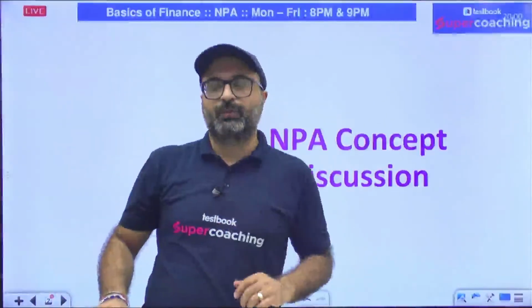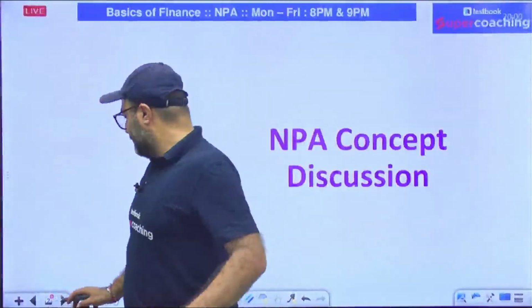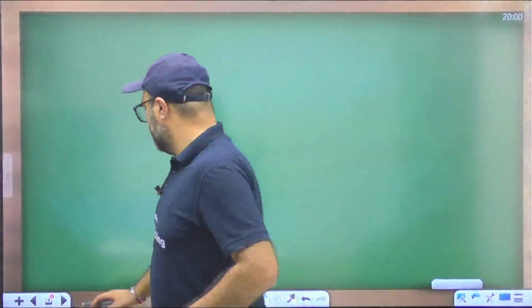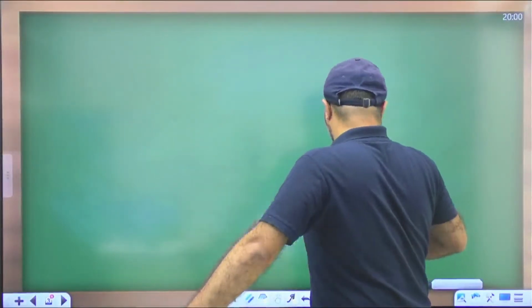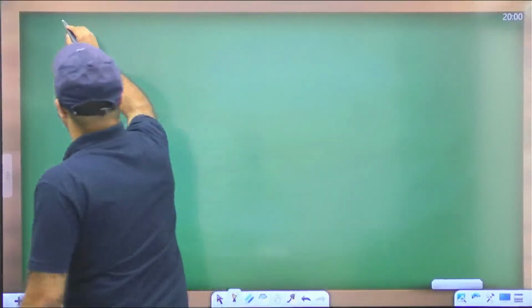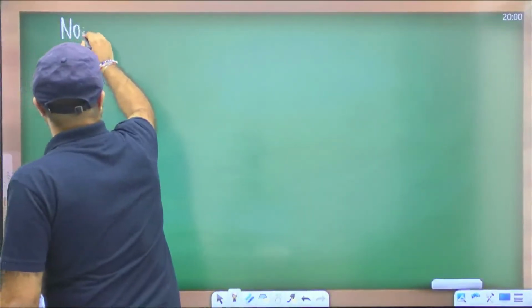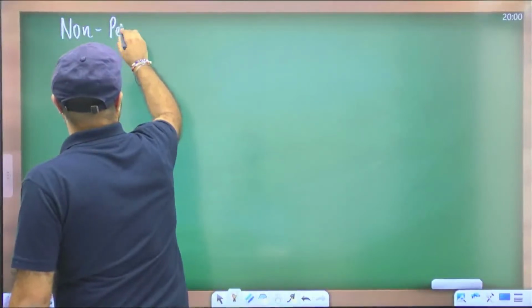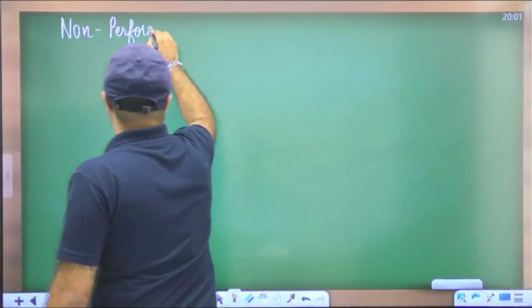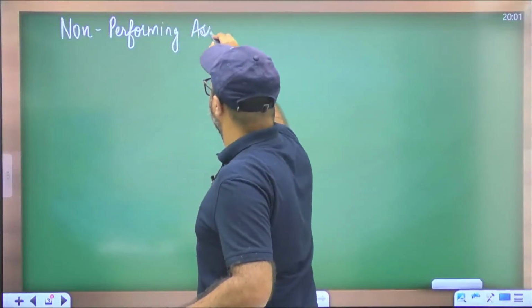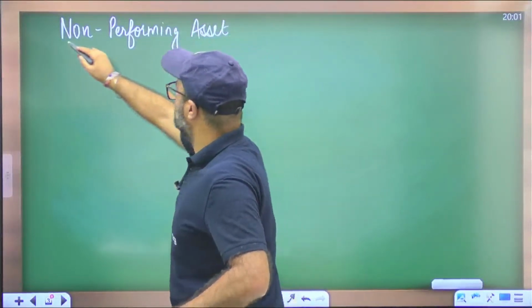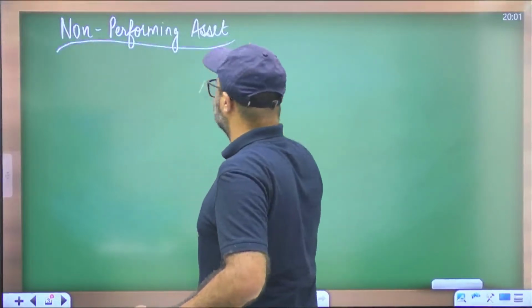Okay, thank you. So the first point from where I'll start my discussion with you all is, what do you understand by the term NPA? That is non-performing asset. I know many of you are aware that non-performing asset basically means the loans which are not performing. I will be discussing it in much detail.